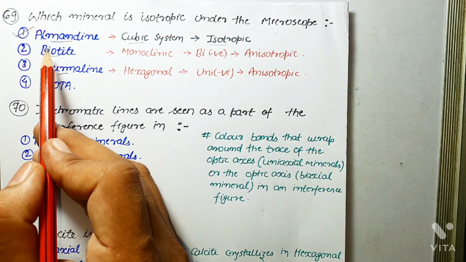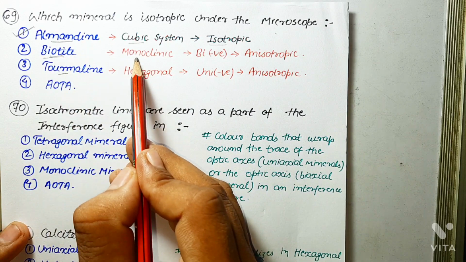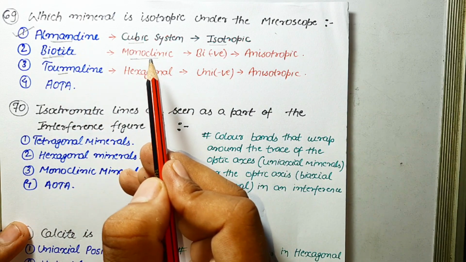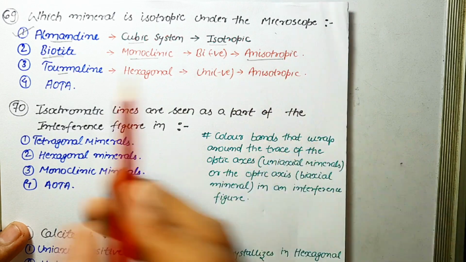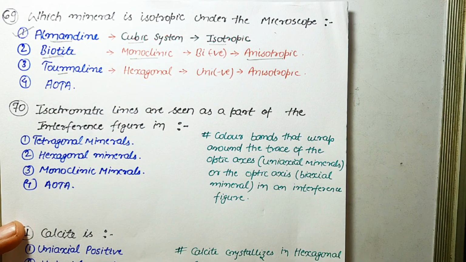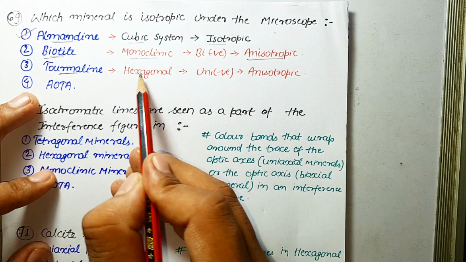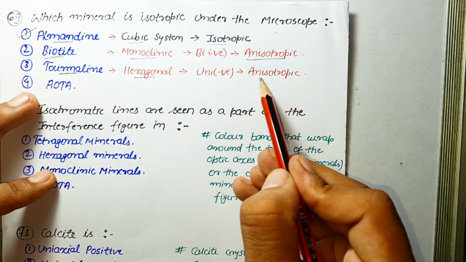Next option is biotite. Biotite is a mica mineral and it is monoclinic. It crystallizes in the monoclinic crystal system, so it is anisotropic in nature. All those minerals which crystallize other than the cubic system are anisotropic under the microscope. Okay. Next one is tourmaline. Tourmaline crystallizes in the hexagonal crystal system and it is also anisotropic in nature.